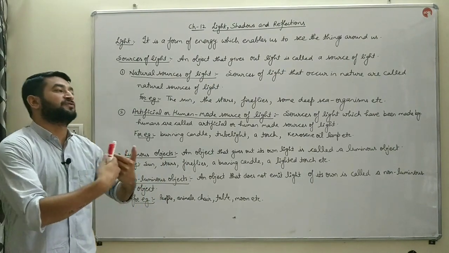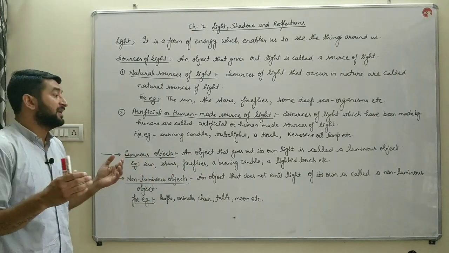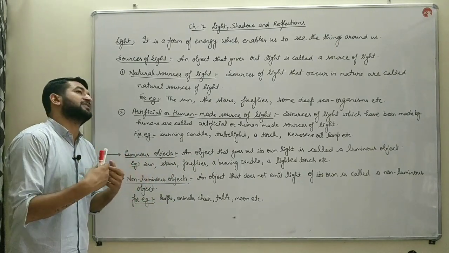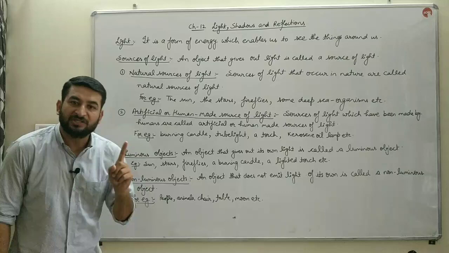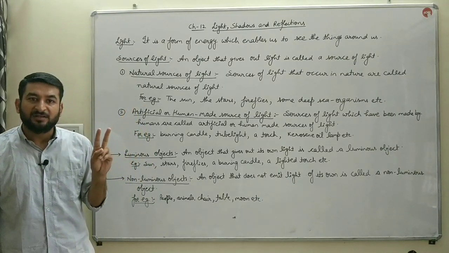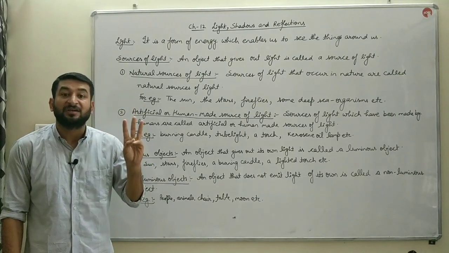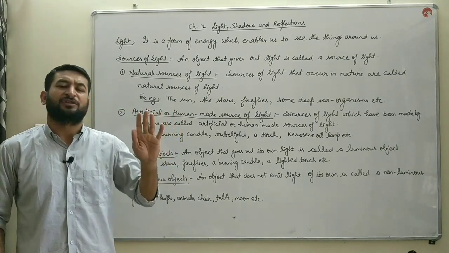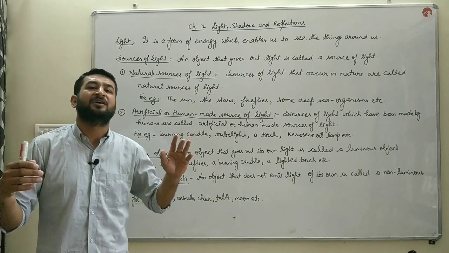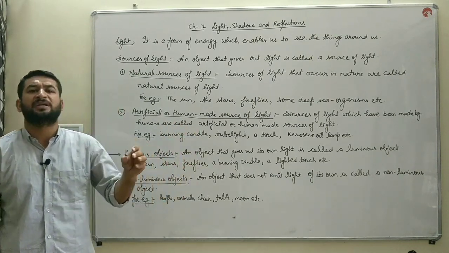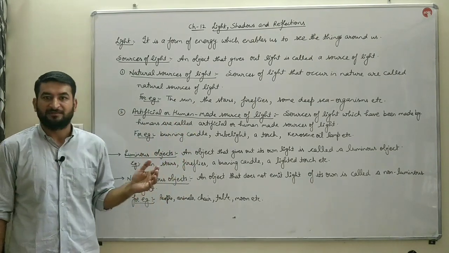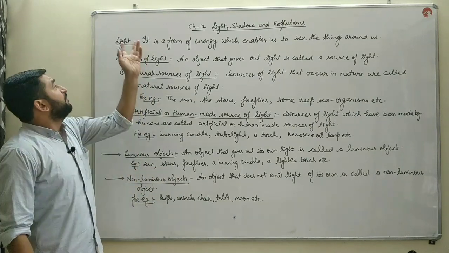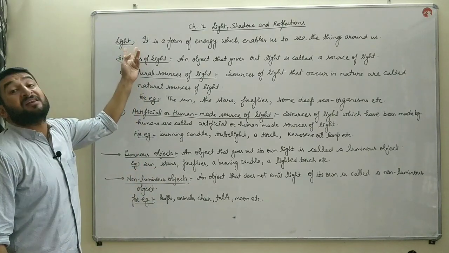This energy has various forms. This energy exists in the earth in various forms like sound energy, nuclear energy, thermal or heat energy, and another one is light energy. There are other forms as well: kinetic, mechanical, potential energy. All those you will study in your class 9th. Out of these forms, one form is light.